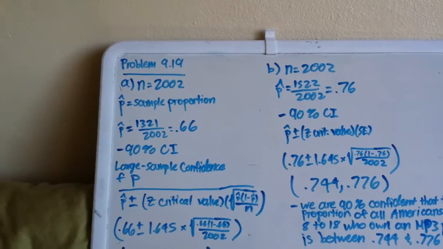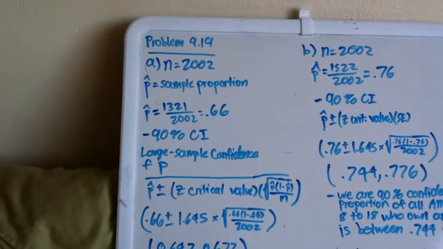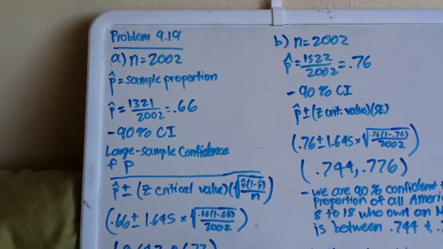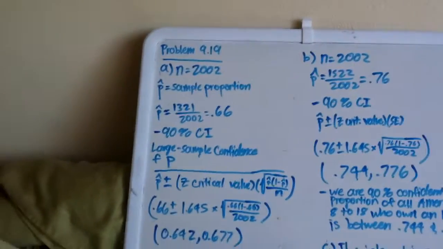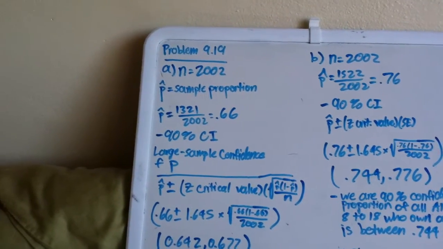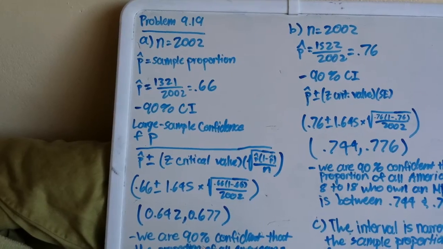So we would need to find the sample proportion. So that's where p hat comes in. So p hat is equal to 1321 divided by 2002, and our sample proportion is 0.66. So now, it's saying that we need to construct and interpret a 90% confidence interval. So with a 90% confidence interval,